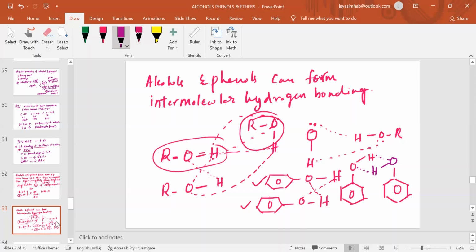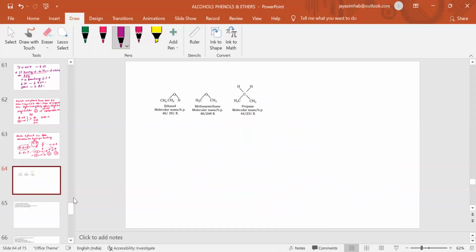Understand? No? If you see this slide, here is ethanol, CH3CH2OH, right? And this is methoxymethane, alkoxyalkane, CH3OCH3. And he has taken a hydrocarbon, propane, CH3CH2CH3.